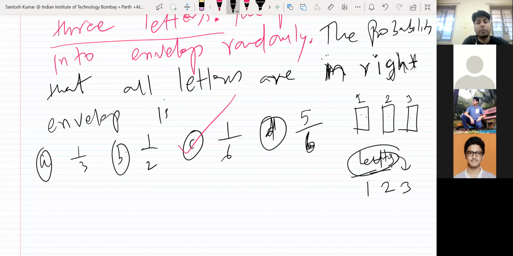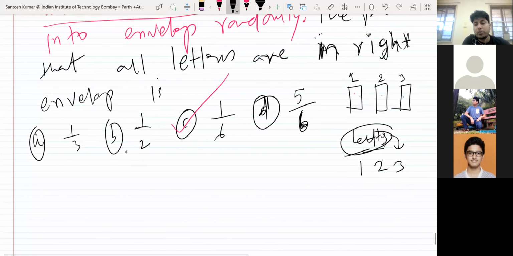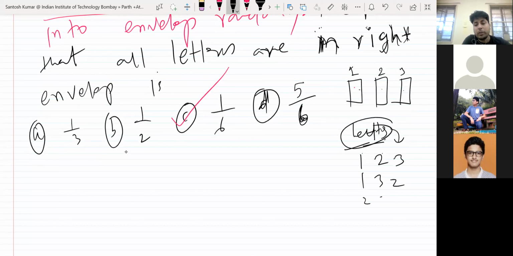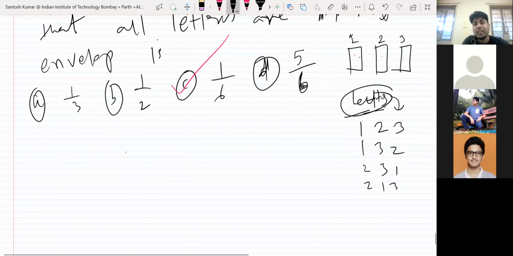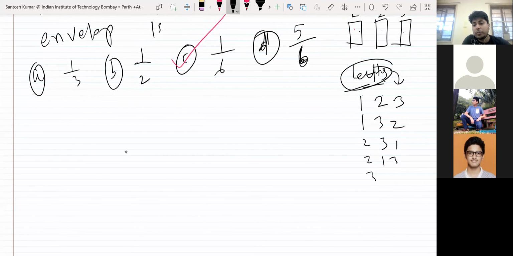Or what are the total possibilities? Maybe 1, 3, 2. It may be 2, 3, 1. Maybe 2, 1, 3. Or maybe 3, 1, 2, or 3, 2, 1. Right? Is there any more possibilities? So these are a total of 6 possible arrangements of the letters into envelopes.